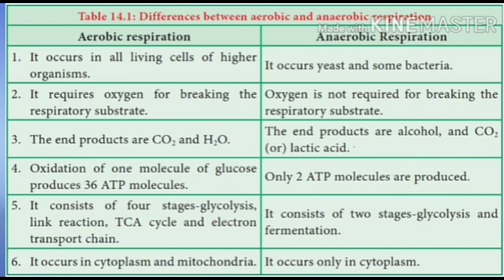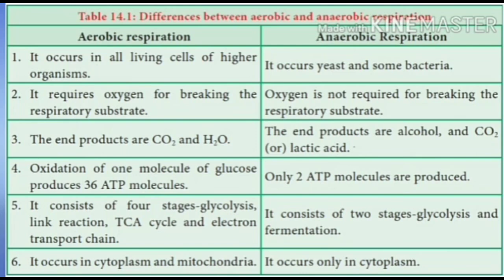In aerobic respiration, these stages take place in the cytoplasm as well as the mitochondria. Glycolysis takes place in the cytoplasm. The link reaction takes place between the mitochondria and cytoplasm. The TCA cycle takes place in the matrix of the mitochondria. Electron transport takes place in the inner membrane of the mitochondria. Both are important for aerobic respiration. But for anaerobic respiration, fermentation as well as glycolysis takes place only in the cytoplasm of a cell.